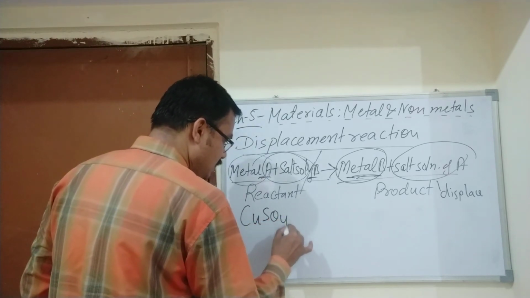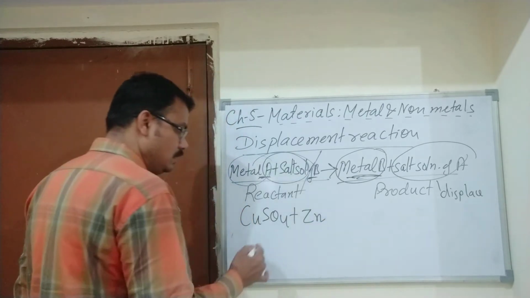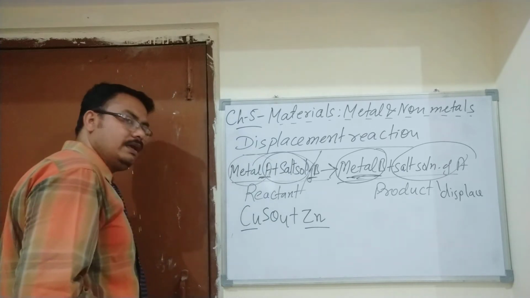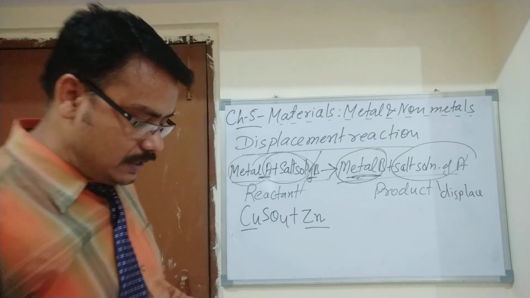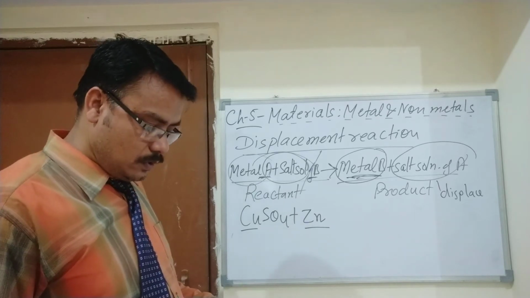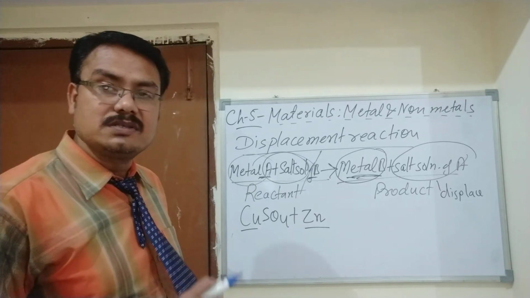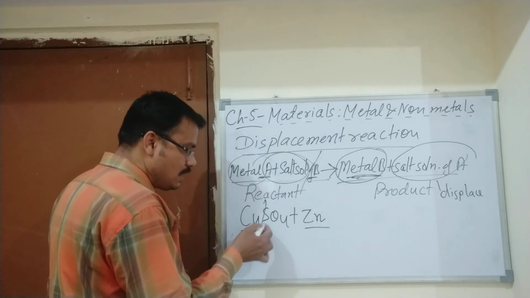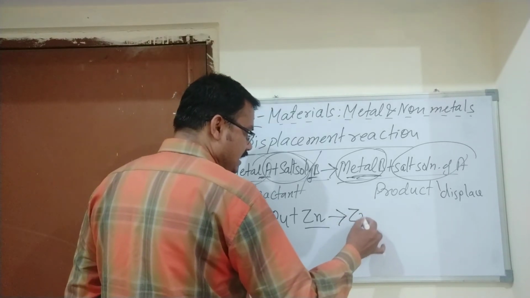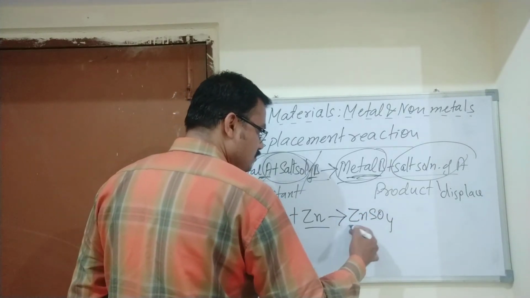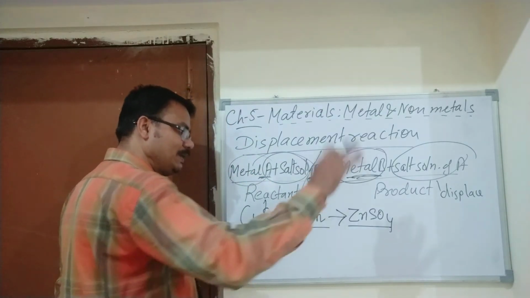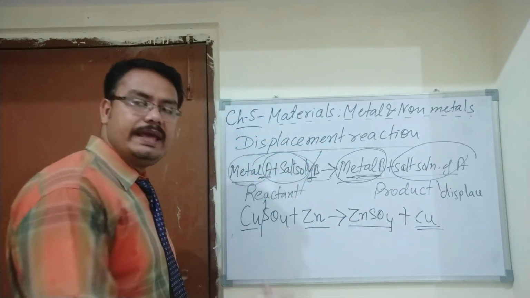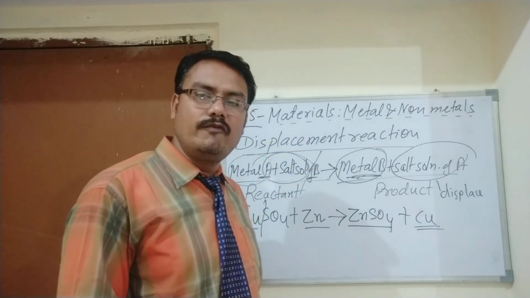Copper sulfate and zinc. In this case there are two metals, copper and zinc. You can see zinc is more reactive than copper. So zinc breaks this and ties up with sulfate to form zinc sulfate, and it displaces the copper because copper is a low reactive metal, less powerful than zinc.